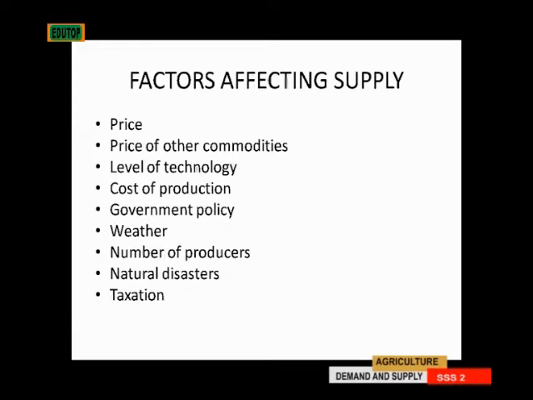The factors that affect supply include price. Once the price is high, then the quantity supplied will be higher. But when the price comes down, then the quantity supplied will be lower. The price of other commodities also affects supply. When the price of other commodities is now higher, then the producer will be able to supply more. Okay, since this produce is higher now, I can also increase the price of my own produce, then increase the supply, since people don't have alternatives or choices better than mine.